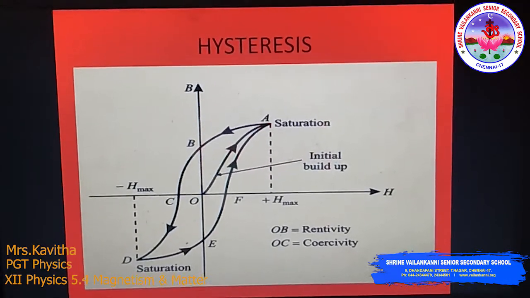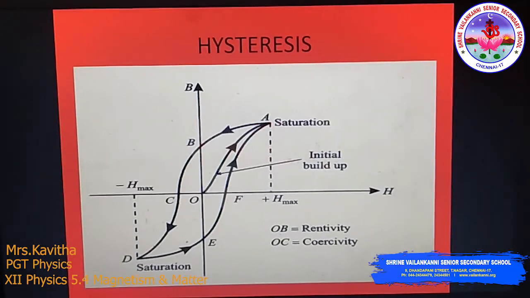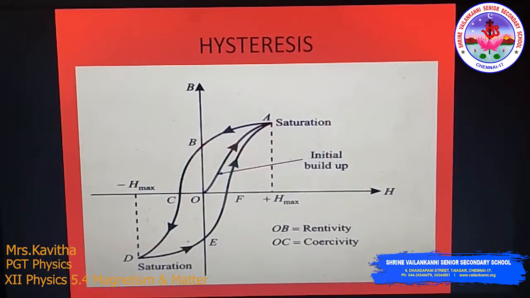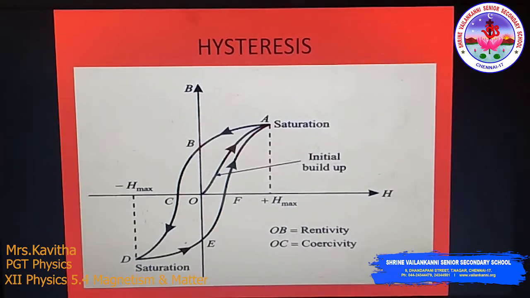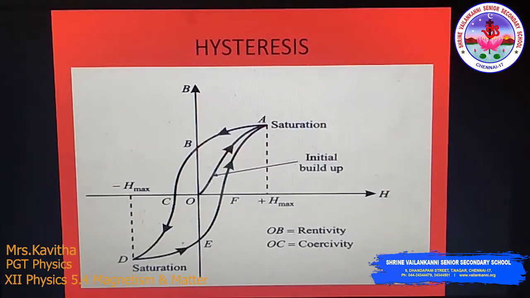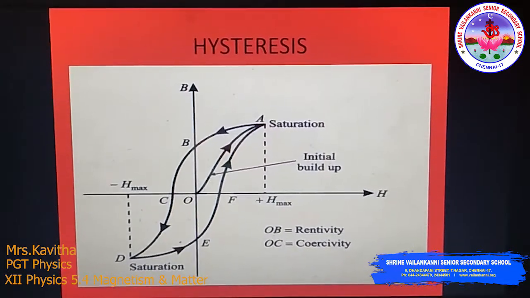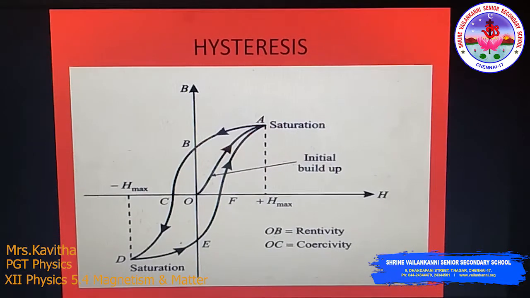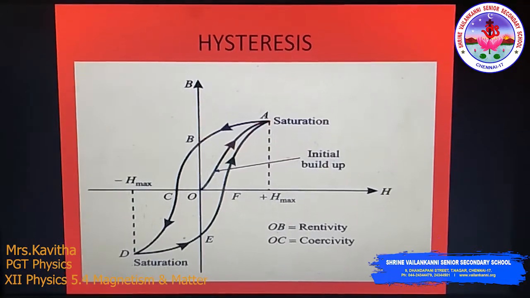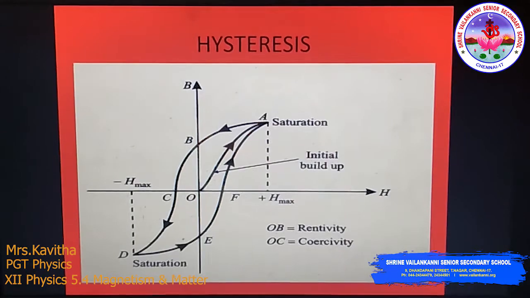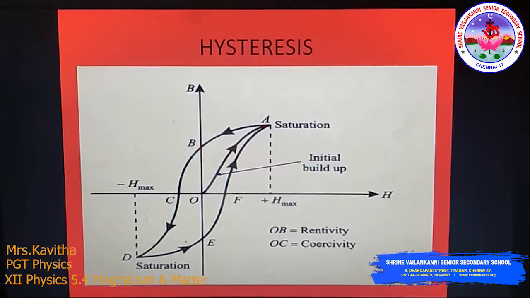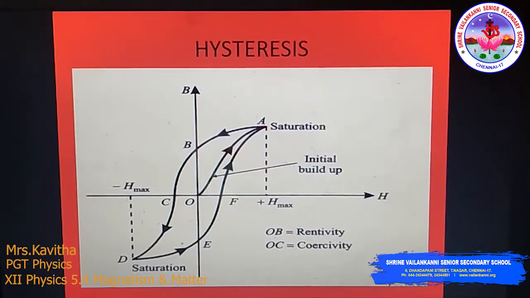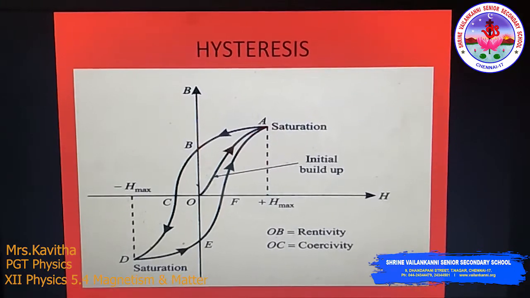As H increases, B first increases gradually and then attains a saturation value along the curve OA. Then we gradually decrease H to 0, and B decreases but along a new path AB, right?